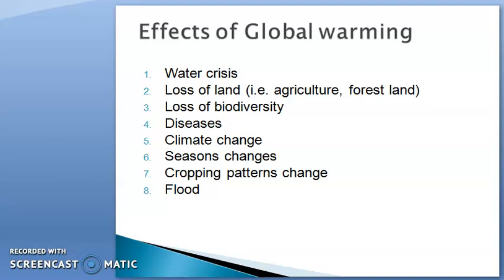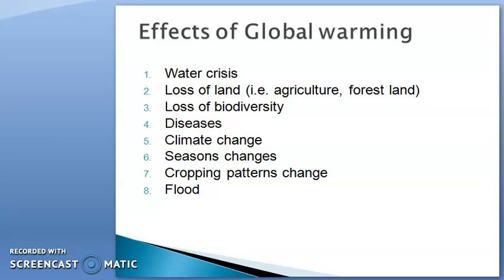We have seen in the past in South Africa, which is surrounded by the sea, but some cities like Cape Town have faced a water crisis. This is an effect of global warming.